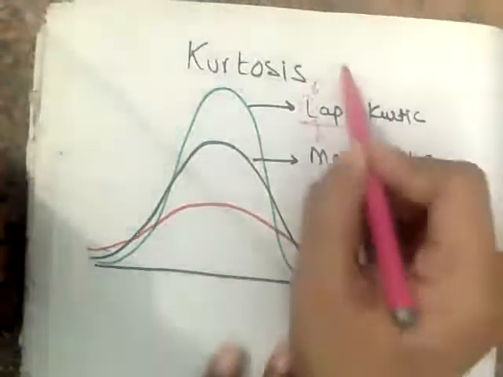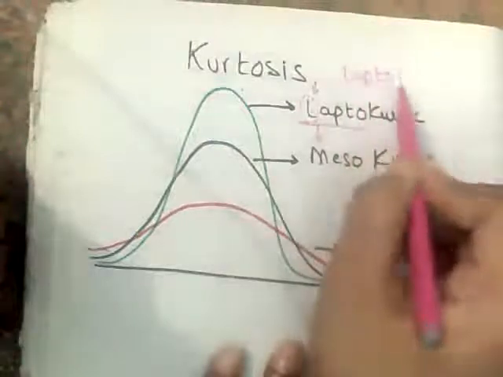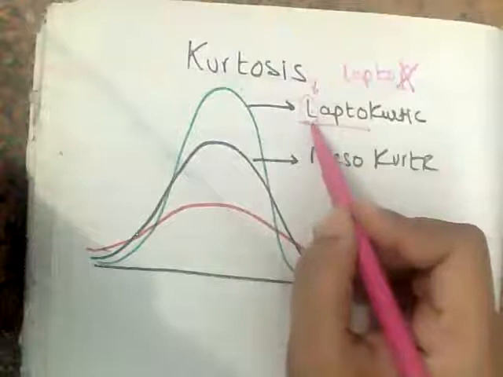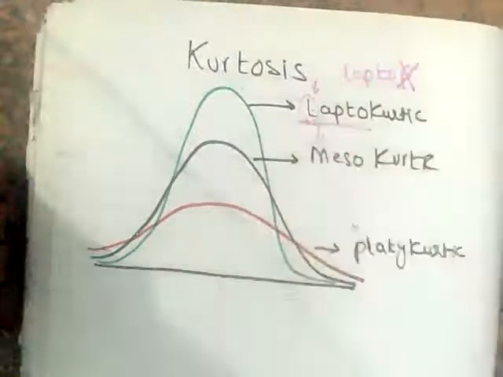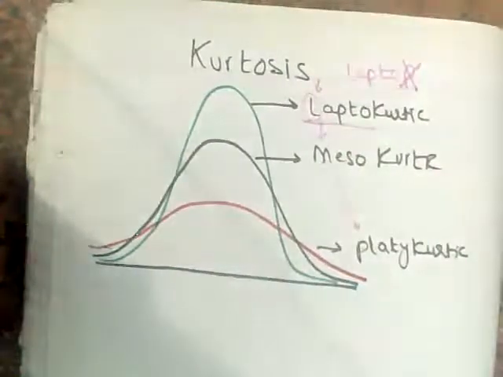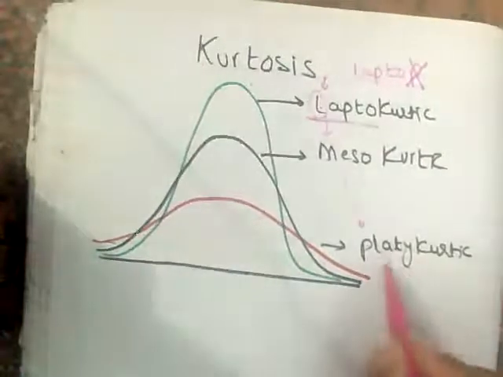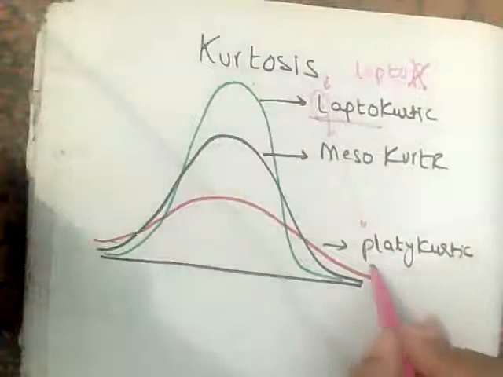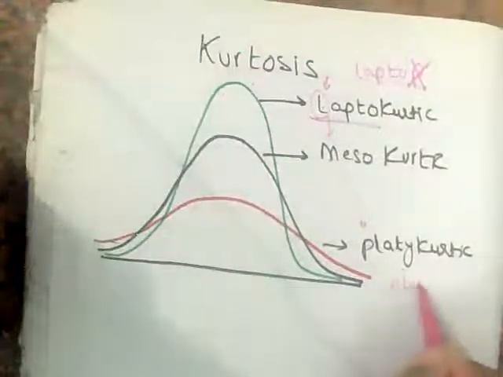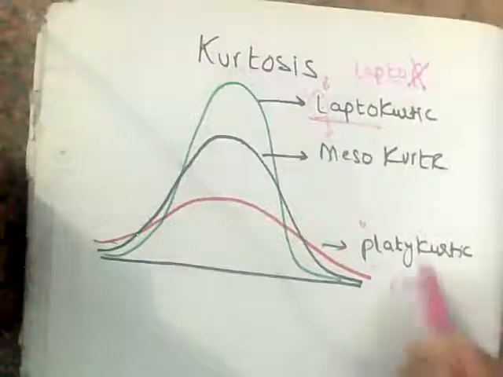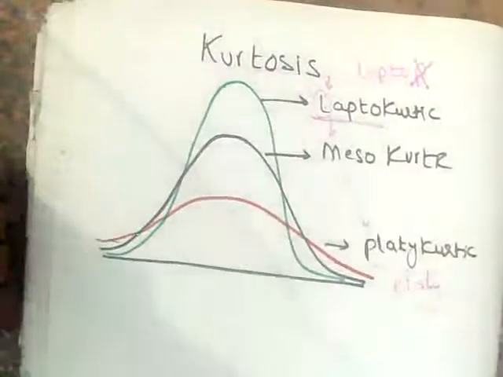Just remember the word laptop. So in laptop, if I ignore P, then what is the word? Leptokurtic, right? Then the last one, how can you remember? Just remember the word play. But in between A and Y, just write T: platykurtic. Okay, so this is the easy way to remember.